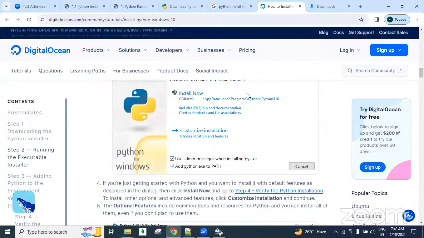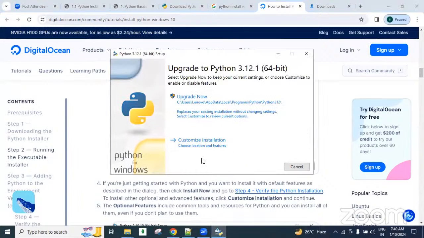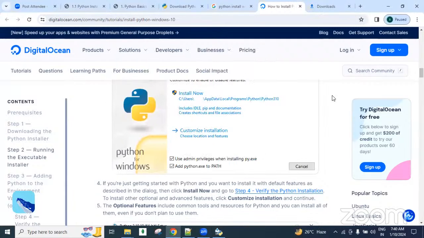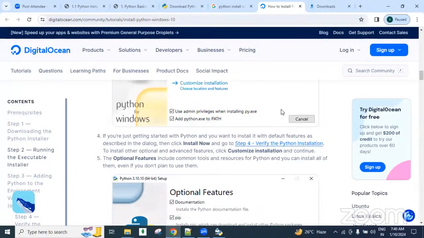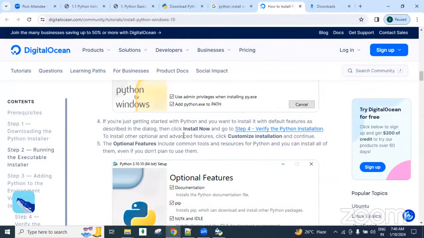I will show you that, guys. Okay. So right now, for this latest version, the checkbox is not showing, guys. Then no problem. The environment is added automatically, guys. Okay. The path section is added. Okay.